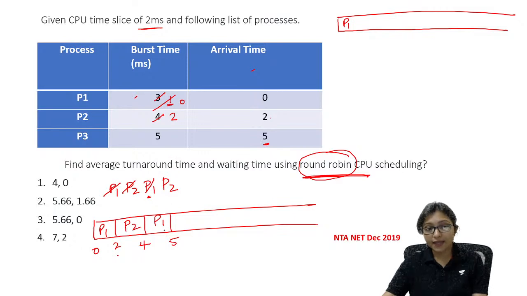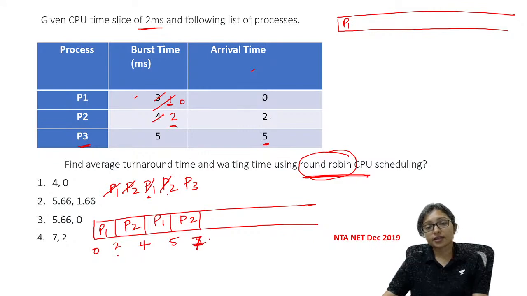Now at that time P3 arrived. That's why now I can write P3. Now P2 was here, so I will take P2 here. After that P2 was remaining 2, so it will be till 7.